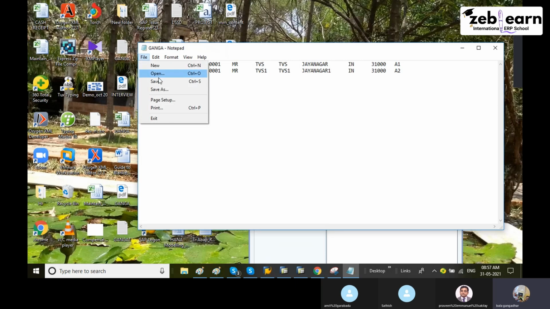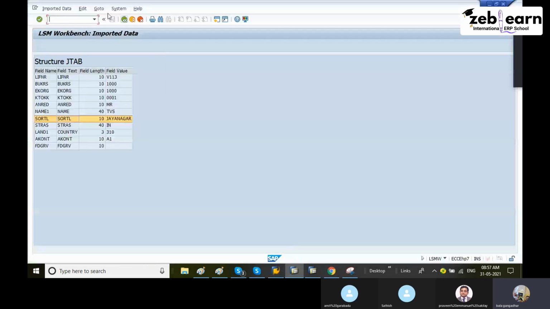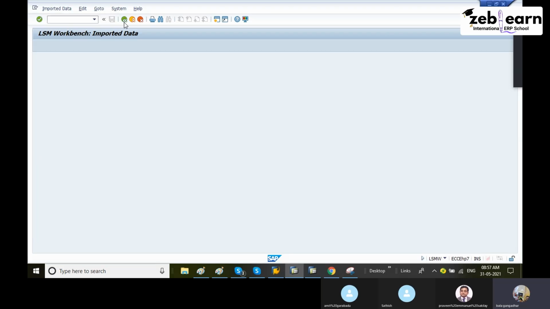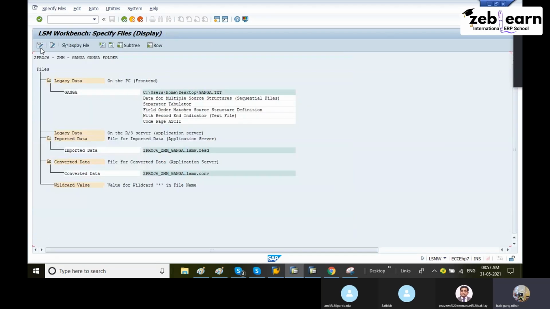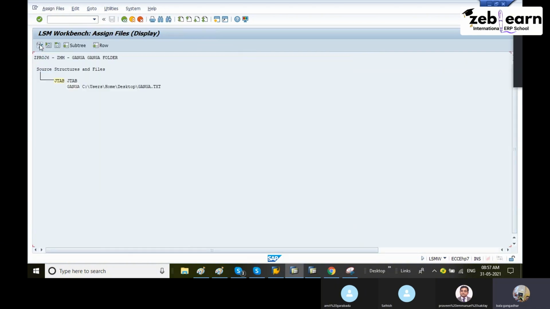That's what we have to do: maintain that data once again and run once again from the 7th step onwards. You can identify errors easily here. The last field is an error because I did not maintain one name here, the sorting name. That's why the data is moved to the before screen. Now I will run from specify files once again. I'll click on change, save it. Just save, no need to attach once again. The file is already attached. Come back, execute, display change.